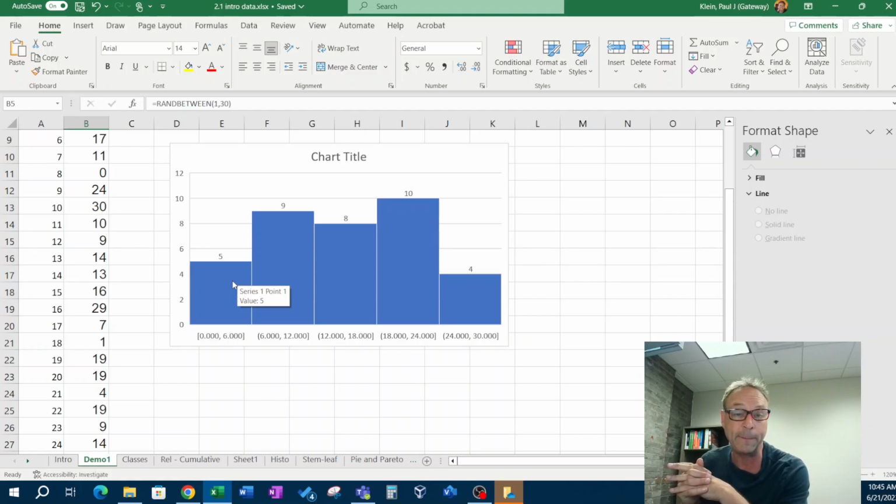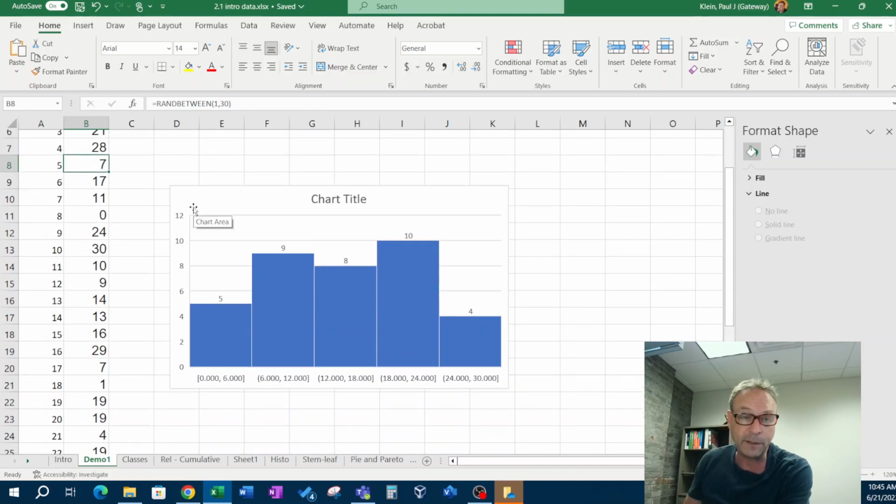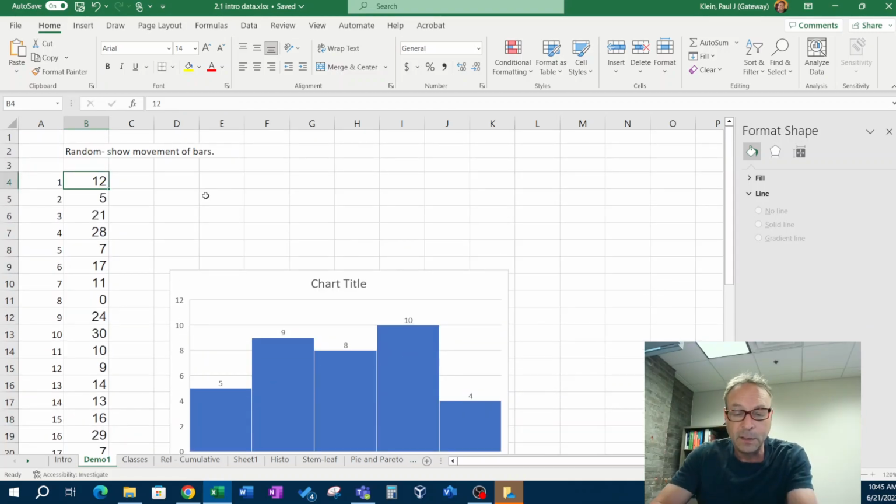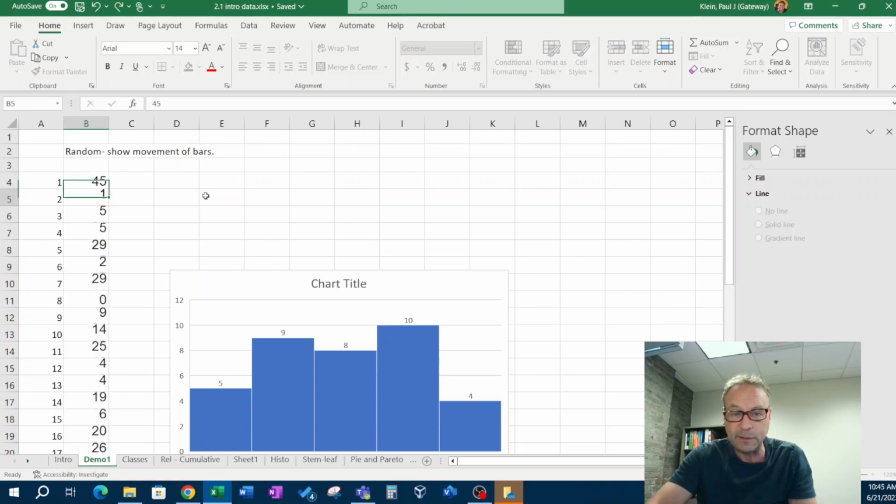A histogram is this type of chart that shows you one way to look at the distribution of the data. In this one, the middle of the data is more frequent than these ends, okay? So let's just do one more here. If I change, I don't know, let's change this to 45. Let's see what happens here.